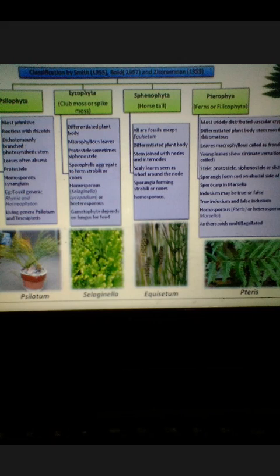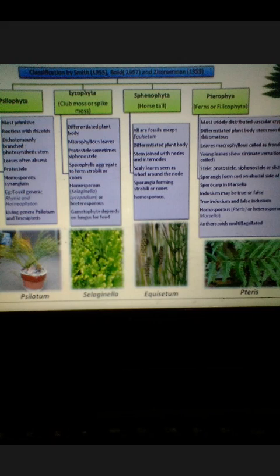As you all know, pteridophyta are known as vascular cryptogams. Cryptogams means those plants which are unable to flower, meaning they don't flower in their life cycle. In that category your fungi, algae, bryophyta and pteridophyta are included. So let's start this classification.